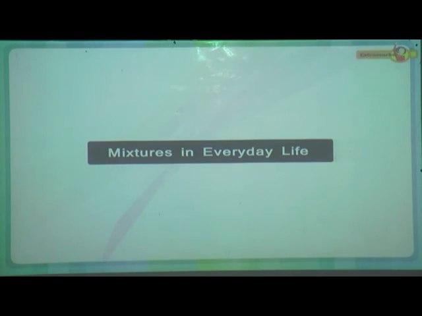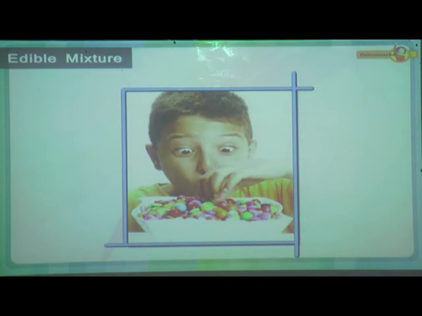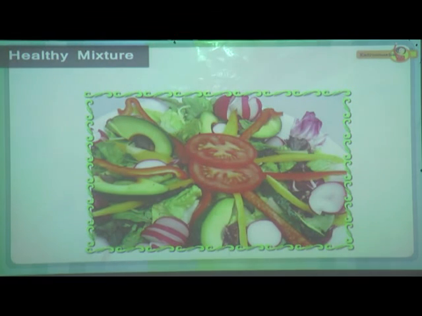Let's take a closer look at some other mixtures we use in our everyday life. See this mixture of candies. You enjoy eating this whole mixture without sharing with others, isn't it? If we talk about a healthy mixture, then vegetable salad would be one of the choices.